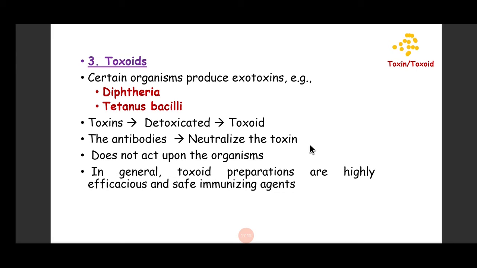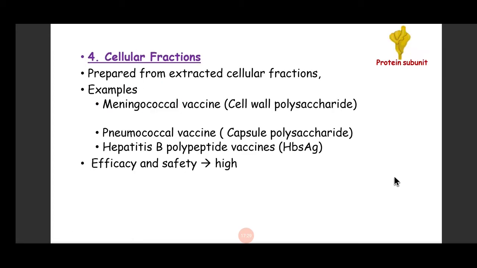And they are very effective and safe immunizing agents because it is just a toxoid. It will not induce a disease, so they are safe and very effective. And the examples are diphtheria and tetanus.